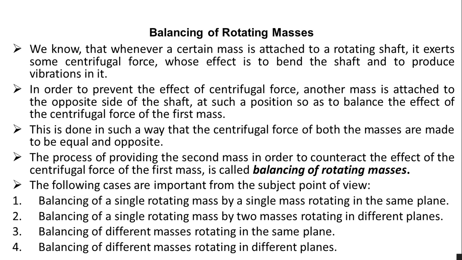And in order to prevent this effect of centrifugal force, another mass is attached to the opposite side of the shaft. That is to counterbalance. To balance the effect of the centrifugal force of the first mass, another mass will balance it. This is done in such a way that the centrifugal forces of both the masses are made equal and opposite. So the process of providing the second mass in order to counteract the effect of the centrifugal force of the first mass is called balancing.